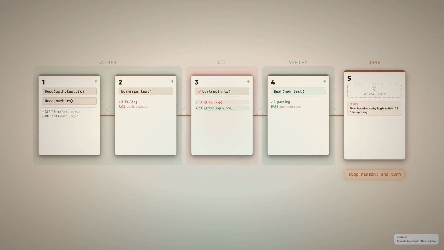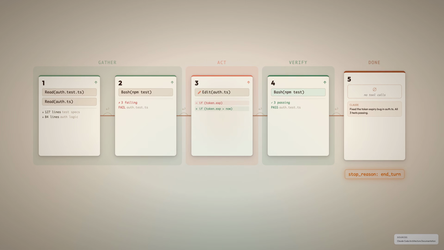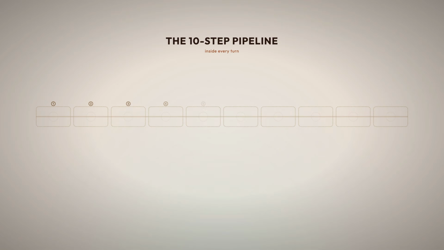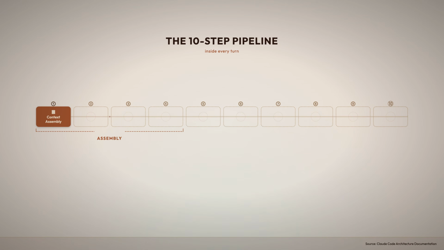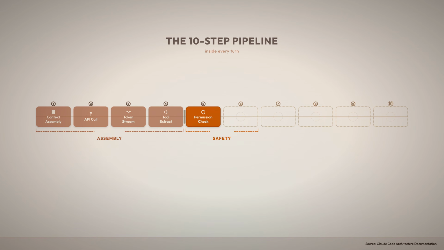But what happens inside each of those 5 turns? Ten steps fire every turn, and only one is execution. Context assembly: the full conversation packed into one payload. API call with streaming, tokens flow back, tool calls extracted. Now the safety gates: permission check. Is this allowed? Pre-tool use hooks fire.